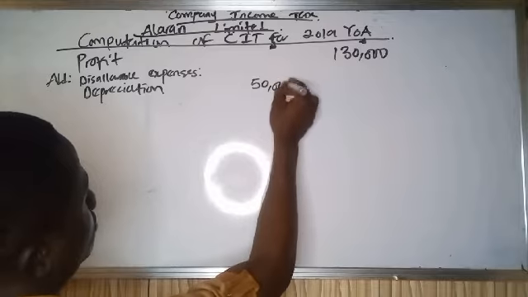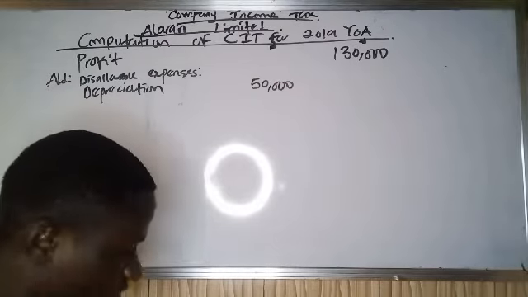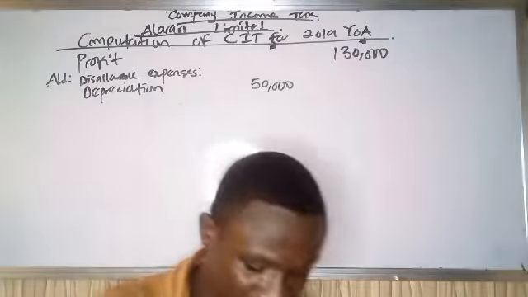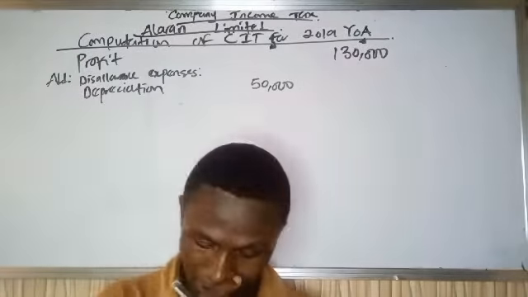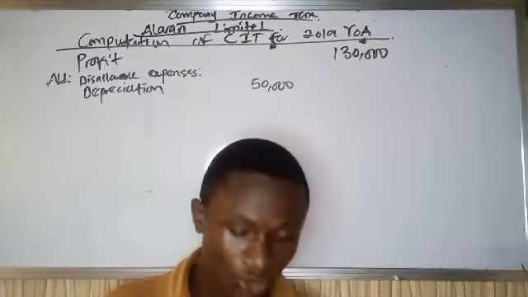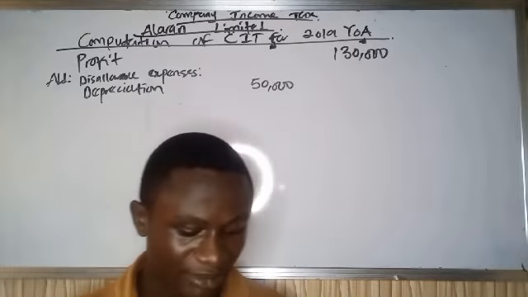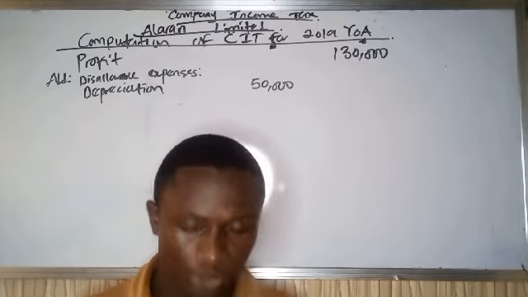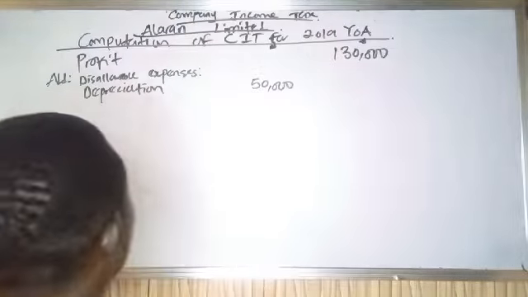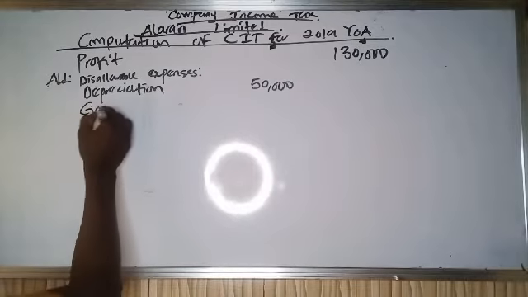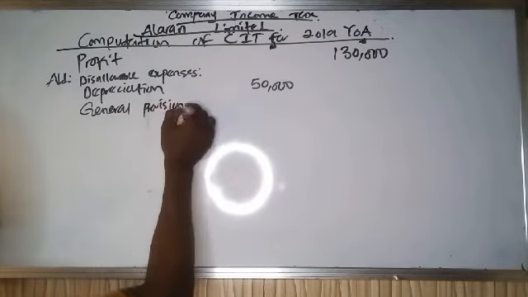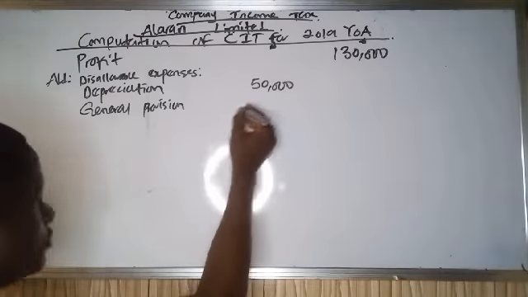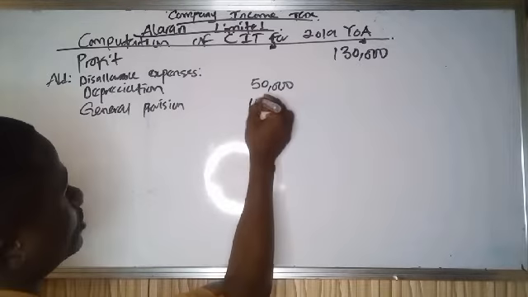So we have bad debt, but if you look at the bad debt, they tell us that bad debt is 20,000 naira. But out of that 20,000 naira, 10,000 of it was a general provision, because they said bad debt including general provision of 10,000 naira. So I need to add that back because I already explained that general provision is a disallowable expense. General provision of 10,000 naira.